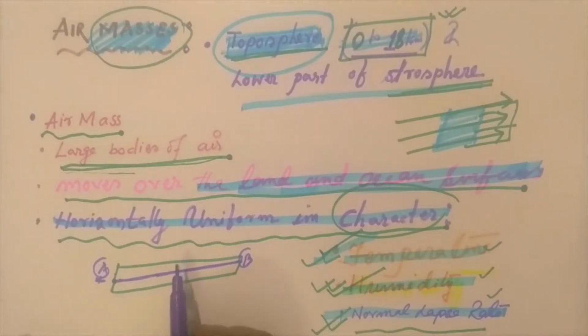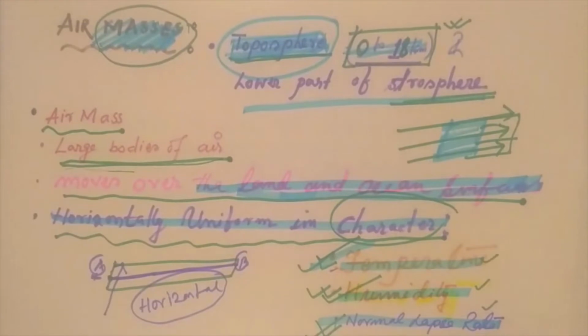Temperature and humidity together indicate that the density of the air is uniform in the horizontal direction. But within the vertical extent, there is variation in density, humidity, temperature, and normal lapse rate. This is a very important characteristic of air masses: the horizontal character is uniform in temperature, humidity, and normal lapse rate.